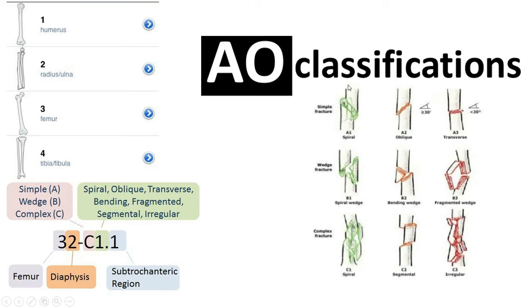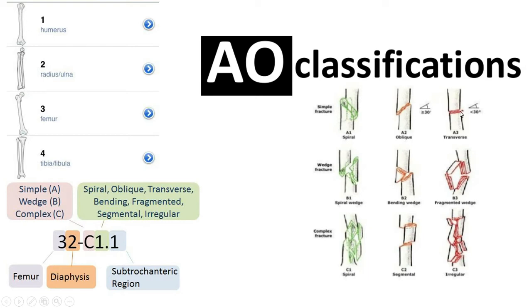Now if the fracture line starts at one cortex and ends on the same cortex, this is called a spiral fracture. This is a very low velocity trauma. As velocity increases, the grading will increase. This is characterized as A1. After that, if the fracture is oblique and more than 30 degrees, then it will be called an oblique fracture, A2.